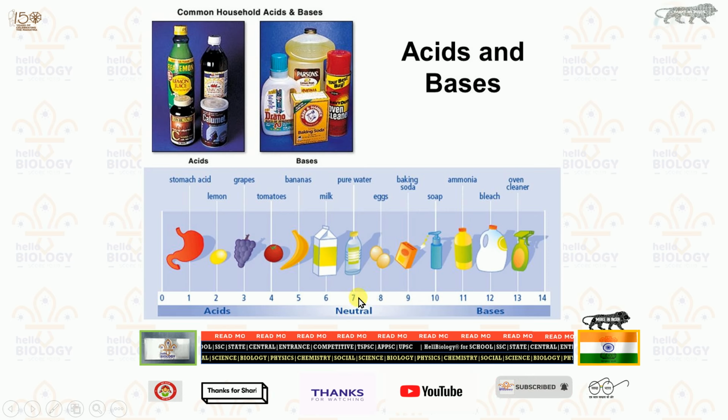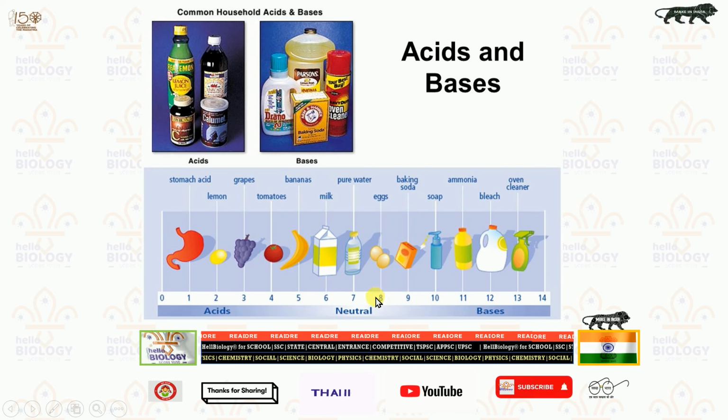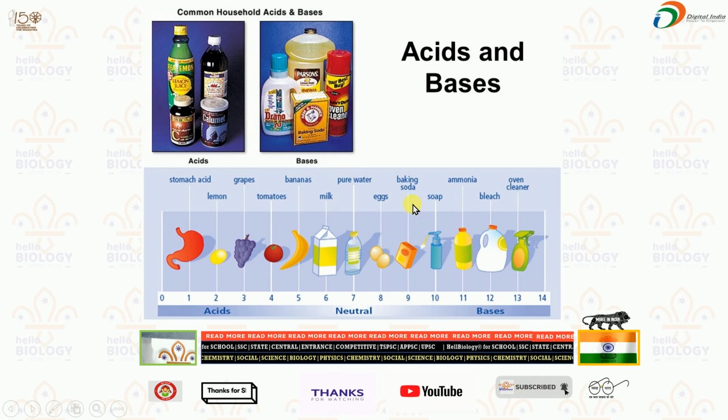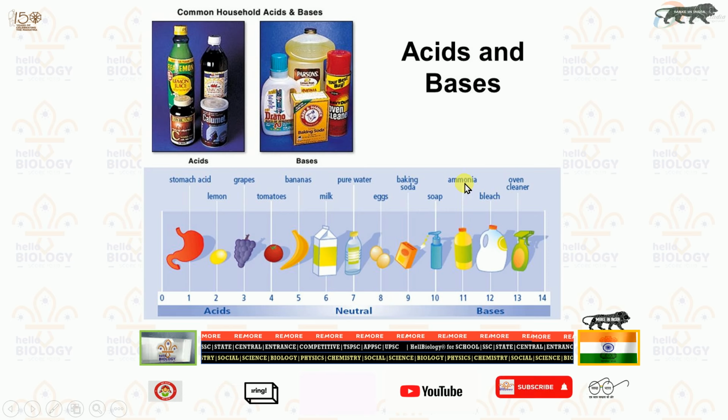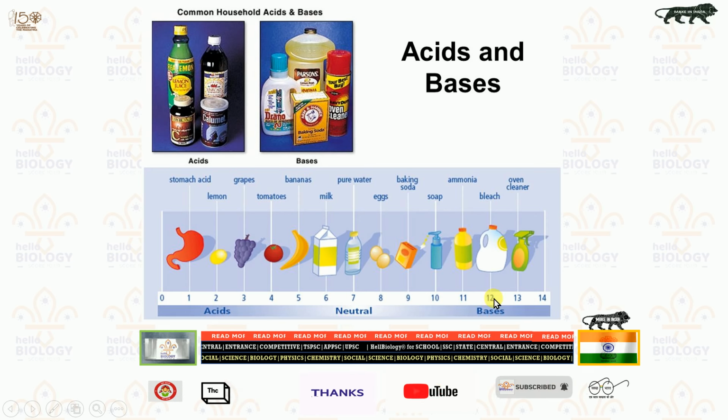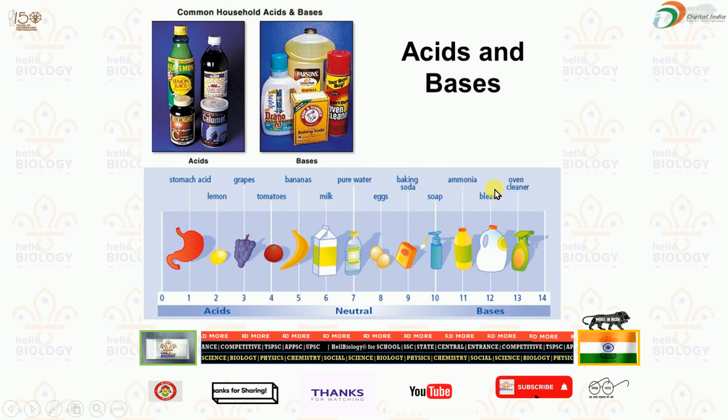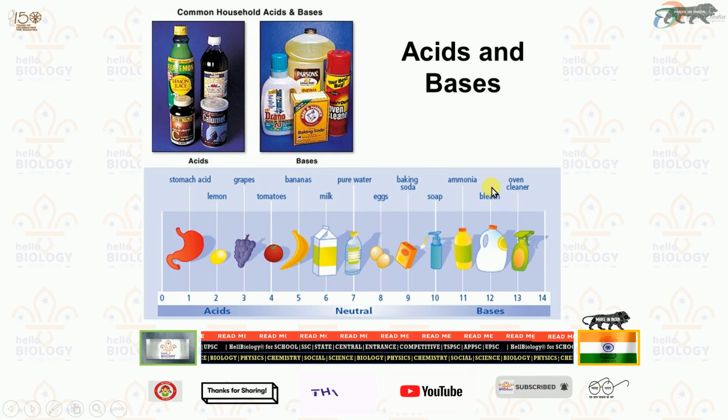From here after 7, 8 to 14, these are called bases. And here you can see eggs, their pH value is 8, and 9 has baking soda, 10 has soap, 11 has ammonia, a liquid chemical, and 12 has bleaching powder, which we usually use in the rainy season to clean our surrounding areas. 13 is for oven cleaner, and 14 is the last one here.